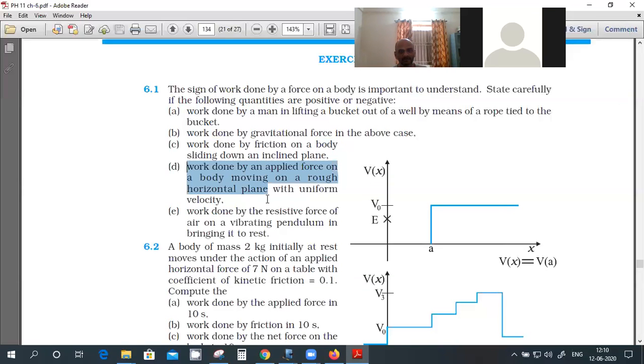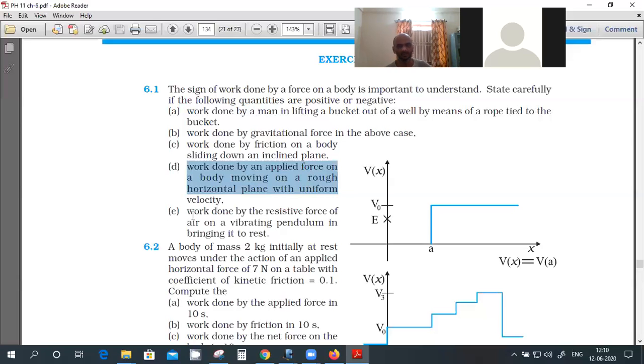Positive, because the direction of force and the displacement are the same, right? But the work done by the friction force is negative. Got it, no? Work done by the friction force is negative because the direction of the friction force and the displacement are opposite.